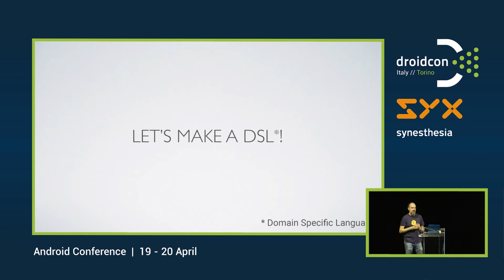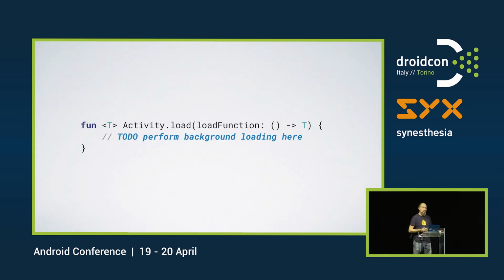Now, let's make a DSL. So what we want to do is provide that nice load then thing I showed you in the beginning. So let's start defining these functions. And these are extension functions in the beginning. So we start with an extension function on activity. So it's activity.load. We pass in a load function, which will return something of type T.